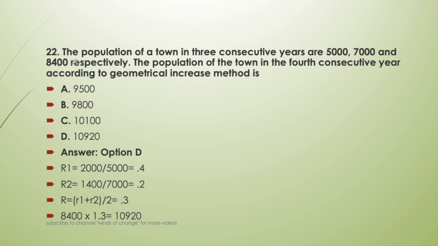Okay, and next time it is from 7,000 to 8,400. So the increase is 1400 upon 7,000, which is 0.2. So we will take the average of these two. If we have been asked to use the geometrical increase method, we will take the rate that is the average of these two rates. It will be 0.3. So from the last population, that is 8,400, if we multiply it by 1.3, that is 1 plus R, the answer comes out to be 10,920. Okay. So this is how we will perform the geometrical increase method.